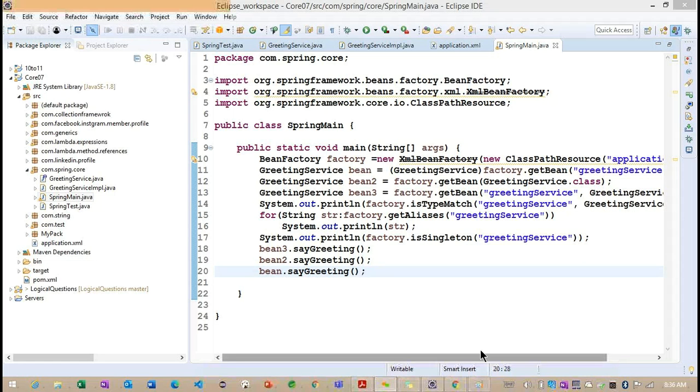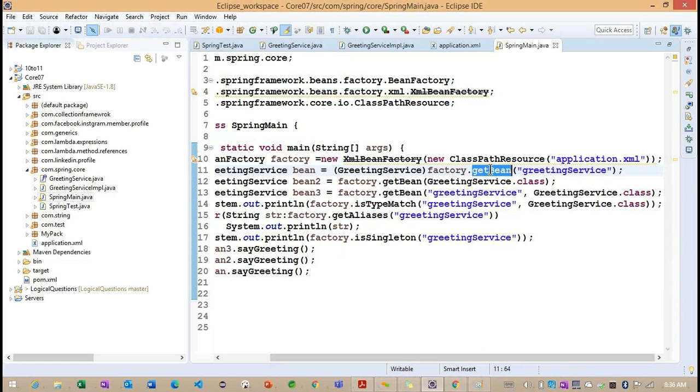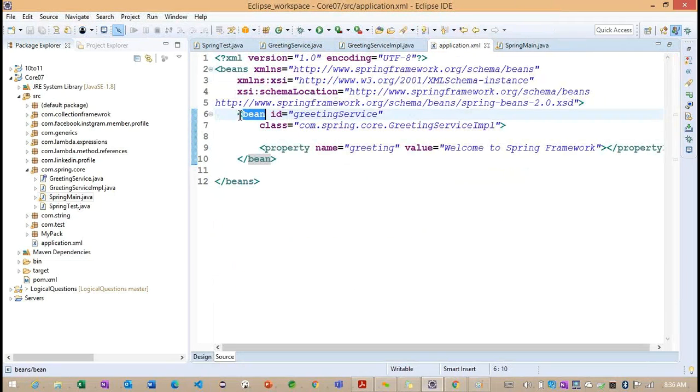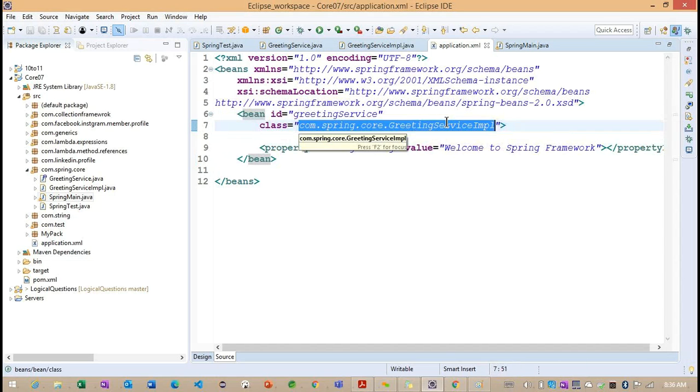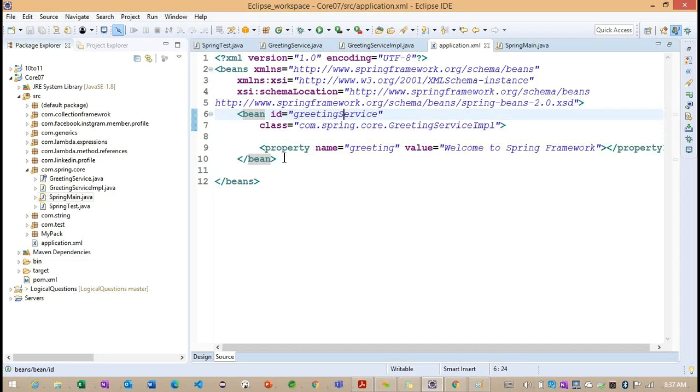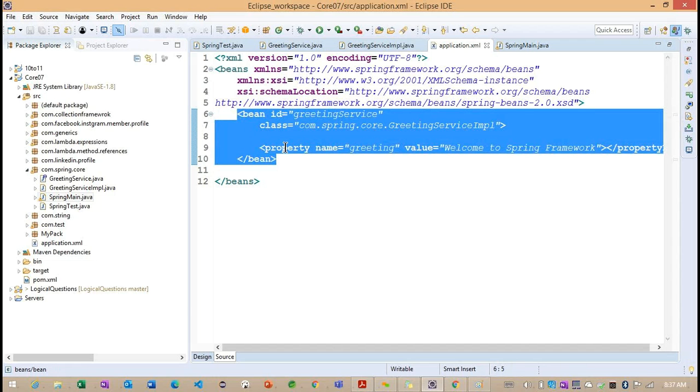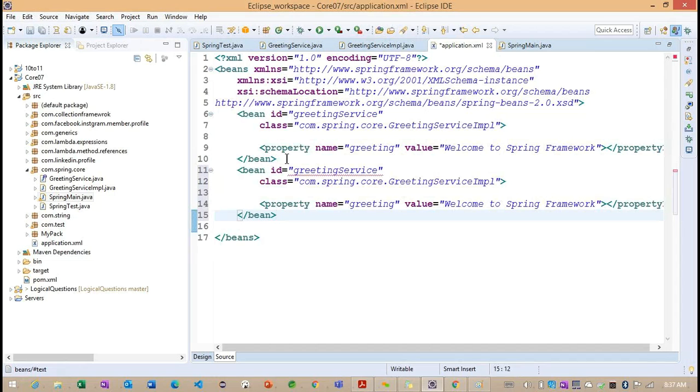Okay. So basically, the difference here is that in the getBean method, we are providing the ID. Getting the point? If you observe in the application.xml, if I'm going to create multiple beans of the same type, like service sample, the ID we are going to make different. So for example, if I'm making the same ID, now what is happening here?